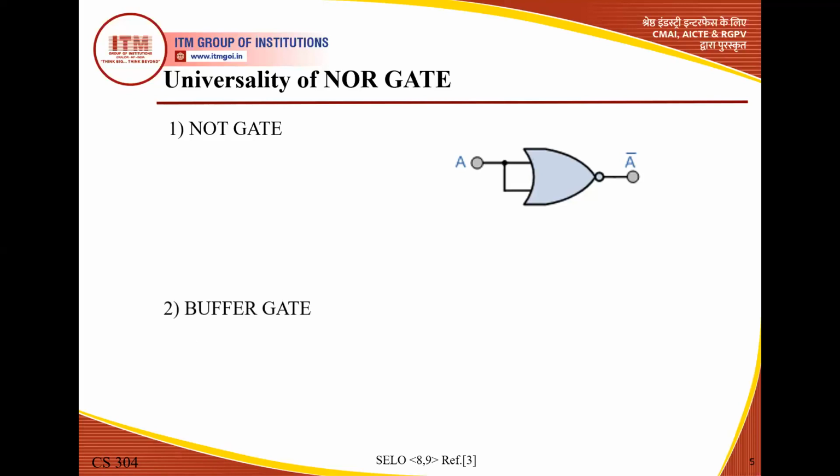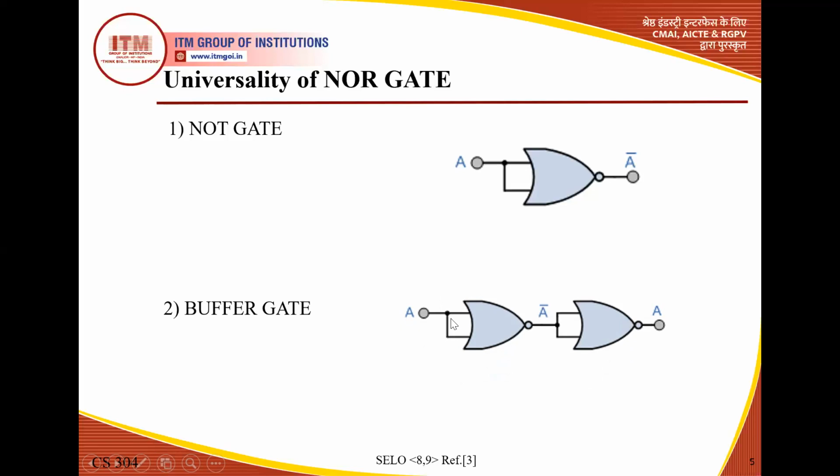Now we move to the buffer. Buffer is nothing but, as you know, when the output is equivalent to the input, it is known as a buffer. There is no change between input and output. If the output follows the input as it is, it is a buffer. We know that if we combine both inputs, it behaves as a NOT gate. So this is one NOT gate and this is another NOT gate.